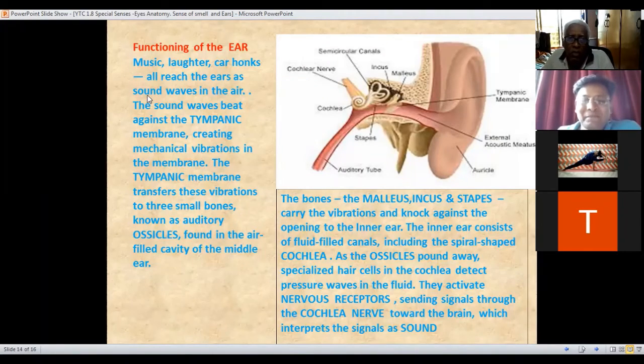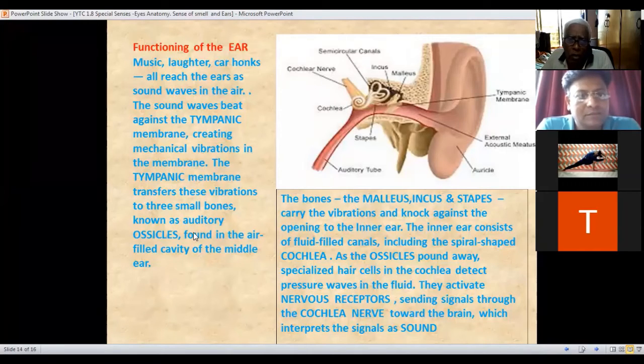Okay. Now music, laughter, car horns all reach the ears as sound waves in the air. The sound waves beat against the tympanic membrane. Here this is the membrane, tympanic membrane. देखिए here tympanic membrane, creating mechanical vibrations in the membrane. The tympanic membrane transfers this vibration to three small bones known as ossicles. Here it is.